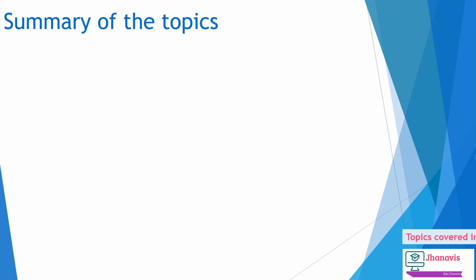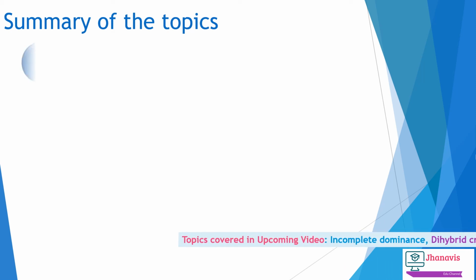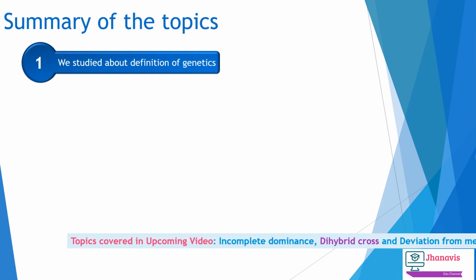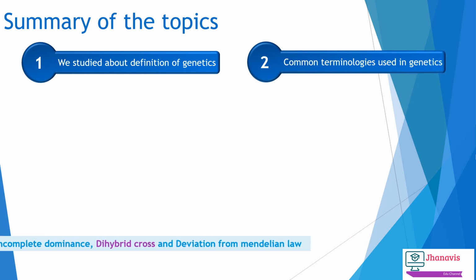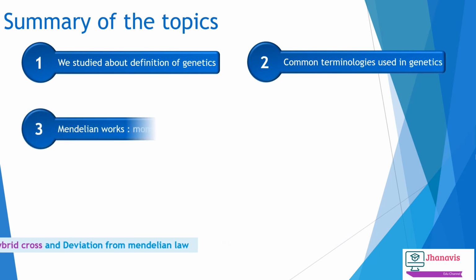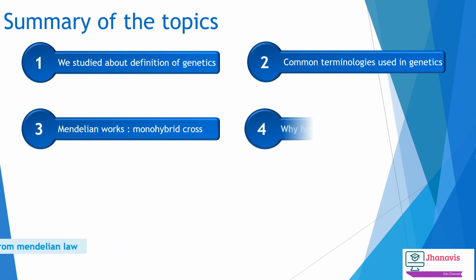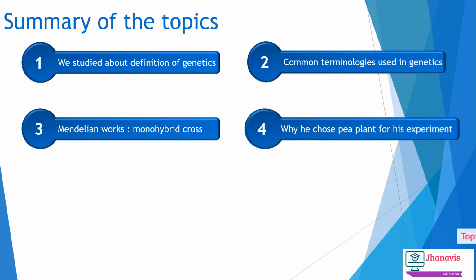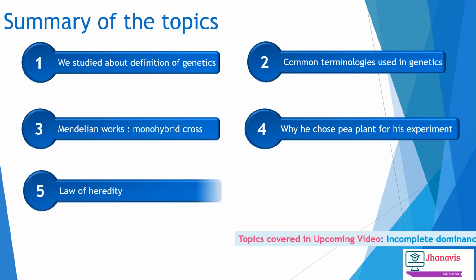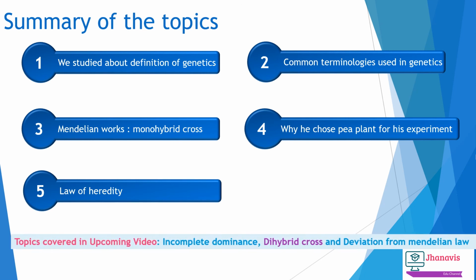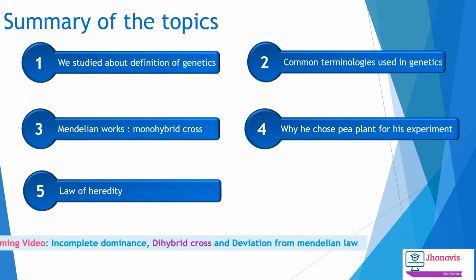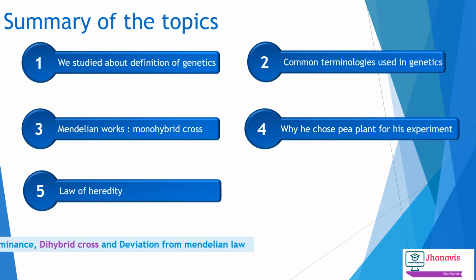Now we will see a fast recap of what we have studied in this slide. First, we learnt the definition of genetics and the common terminologies used in genetics. Third is the monohybrid cross and why Mendel chose pea plants for his selection. And the fourth one is the laws of heredity. In the next video, we are going to learn about the dihybrid cross, incomplete dominance, and other deviations from Mendelian law.